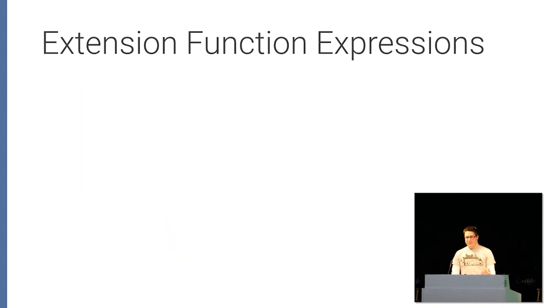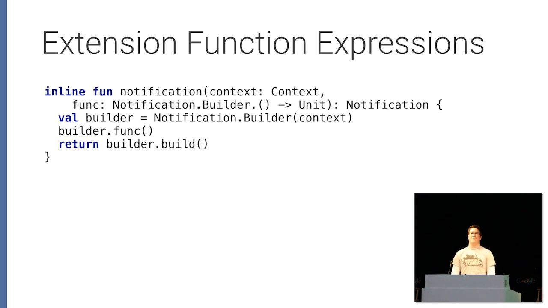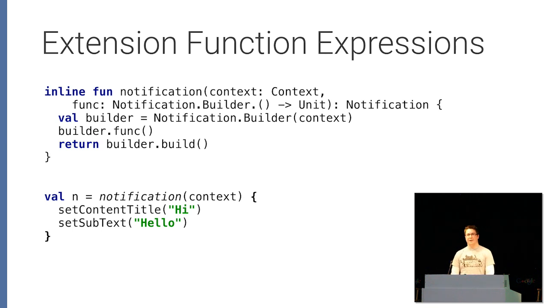And this is all over. So even if it's not the most terrible API, you can add these extension function expressions for no cost, zero cost abstraction. So pick anyone. Here's notification just for the hell of it. And if you even wanted to, you could make this actually show the notification at the end of the block. So you would never forget to show a notification. You would never forget to show a toast or whatever.